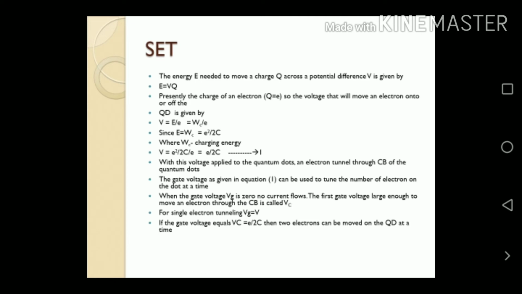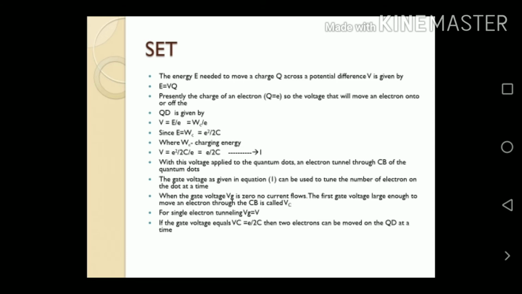The energy E needed to move a charge Q across a potential difference V is given by E equal to VQ. Representing the charge of an electron, Q equal to small e, the voltage that will move an electron onto the island of the quantum dot is given by V equal to capital E by small e, that is equal to Wc by small e. Since E equal to Wc equal to e squared by 2C, where Wc is the charging energy, therefore the potential difference V equal to e by 2C. This is equation number 1.